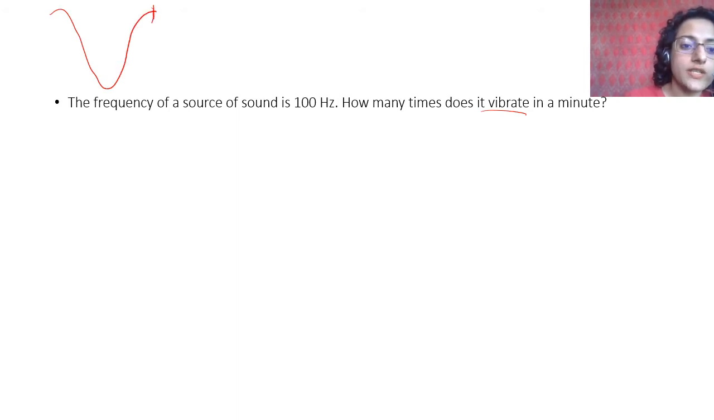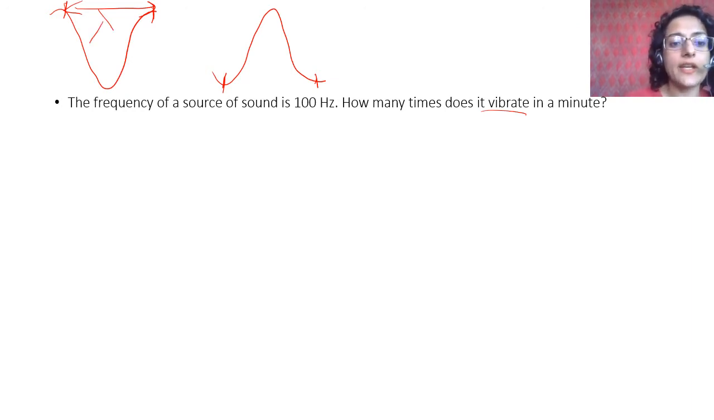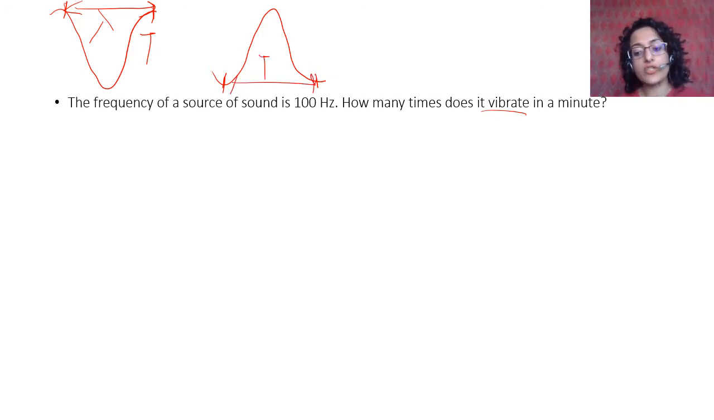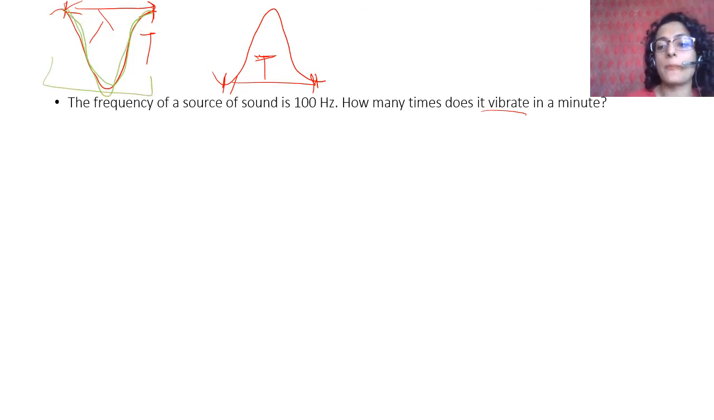If these are two consecutive compressions or two consecutive rarefactions, the distance covered is the wavelength and the time taken is the time period. This is a complete oscillation or a complete vibration. We have to see how many times this happens in a minute when the frequency is 100 hertz.